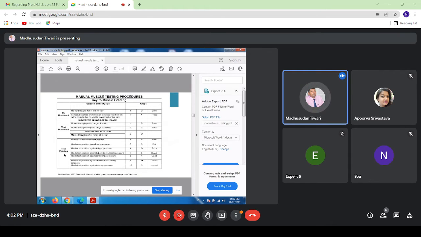Plus or minus scale, we also use this scale in case of neurological problem, either when the patient is suffering from peripheral nerve injury or in case of some congenital or acquired disease where the prognosis is very poor or very slow.